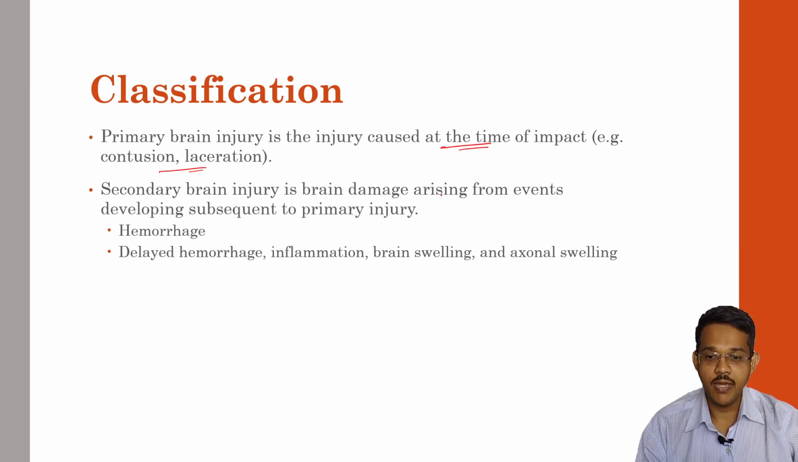Secondary brain injury is brain damage arising from events developing subsequent to brain injury. So any primary injury which leads to any further damage is called a secondary brain injury. That includes hemorrhage, which may occur instantaneously. So one brain injury may lead to damage to the vessels and may lead to hemorrhage, that is secondary injury, or there may be delayed hemorrhage which may occur after a few hours. There may occur inflammation, brain swelling, axonal swelling after a primary injury. Those all come under secondary brain injury.